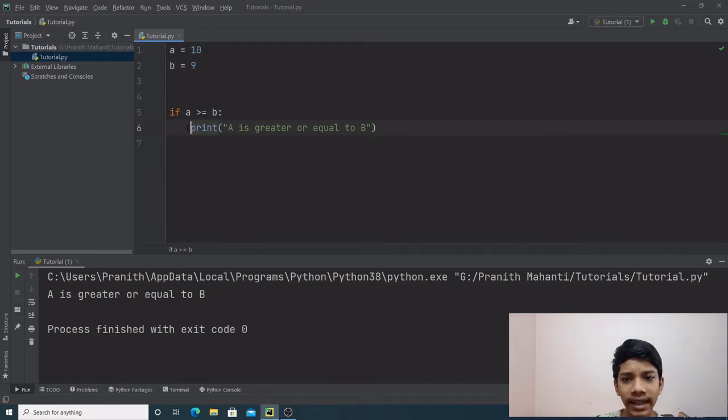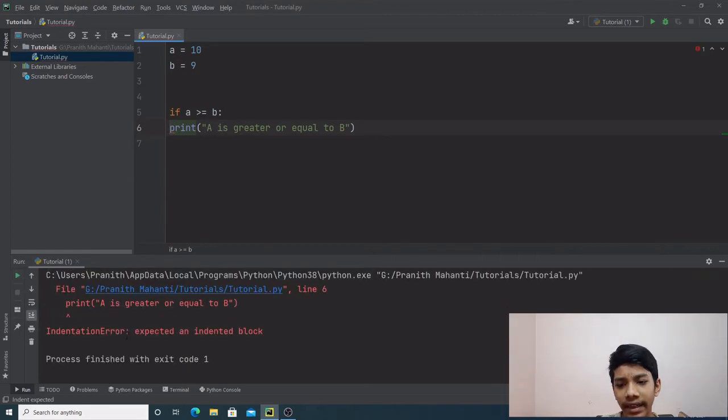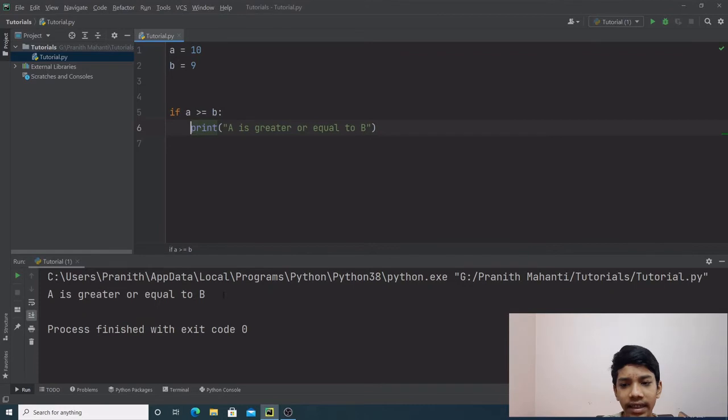Now, this indentation is really important. As I told you in the first video of this series, Python relies on indentation while other languages rely on curly braces. If I remove the indentation and try to run the program, we get an indentation error. That's because we have the if statement and the condition, but we have no code to run, or that's what the interpreter thinks, because there's no indentation. If we indent this and run the program again, we get the correct result. So you must always remember the indentation.